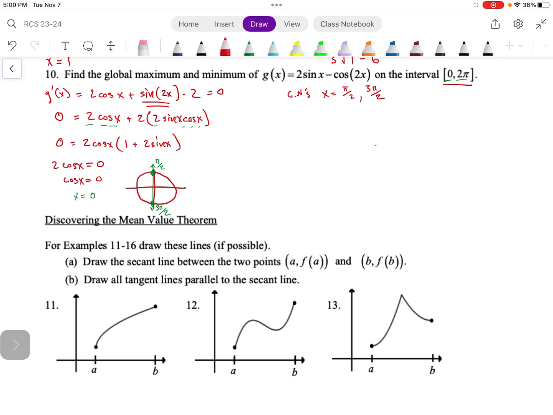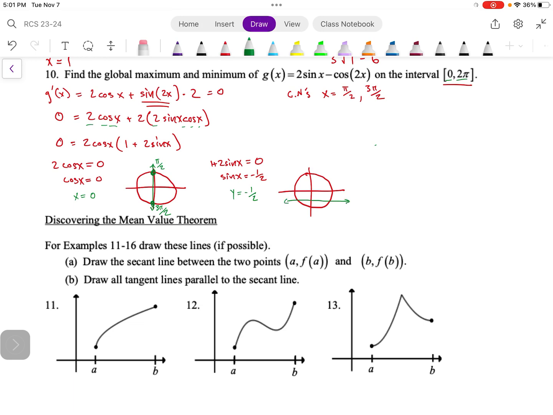All right, now we want to do this 1 plus 2 sine of x term, and we're going to set that equal to 0. When I do that, I'm eventually going to get sine of x is equal to negative 1/2. Again, I'm going to draw this little circle. We need to keep in mind here that sine goes with the y, so y is equal to negative 1/2.